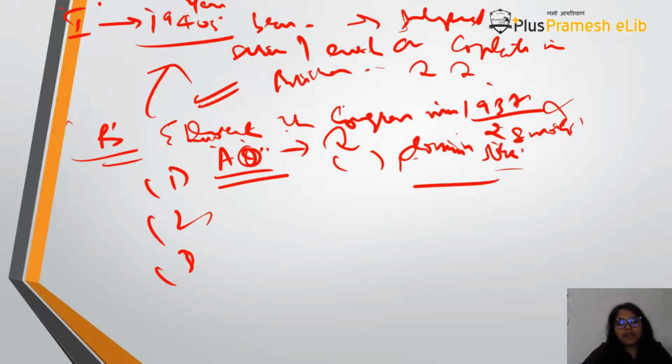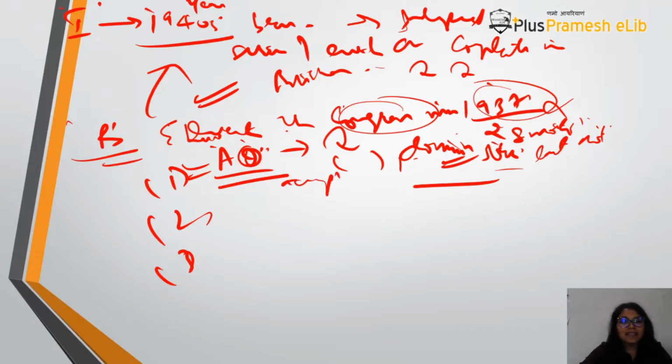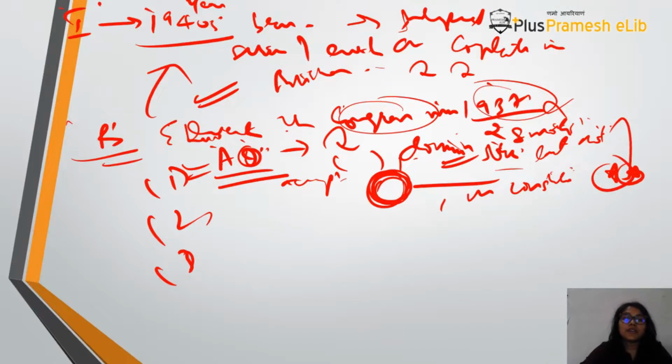Okay, so now here what you will write is that in the August Offer, after the Congress ministries resigned and the British government wanted India's support, they were willing to give Dominion status, but they did not accept the demand that the whole Viceroy's Executive Council would be Indians, etc. And there was no talk about a constitution. So you can say they themselves were confused as to how they would give India Dominion status when they were not ready to devolve even one power.